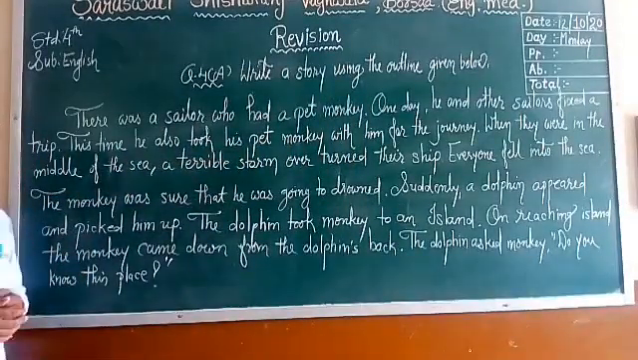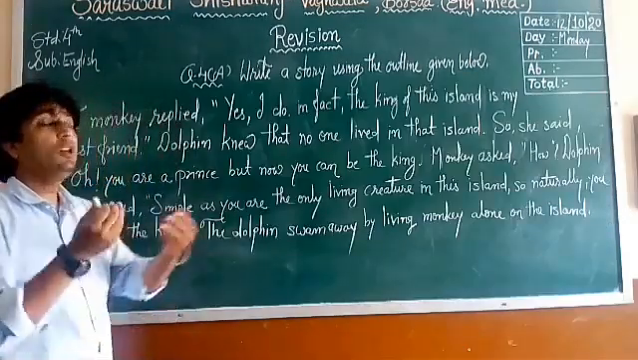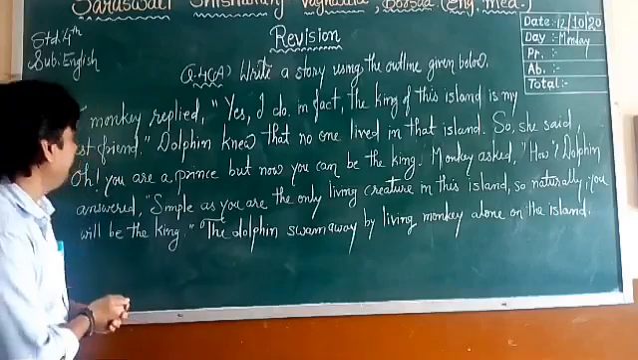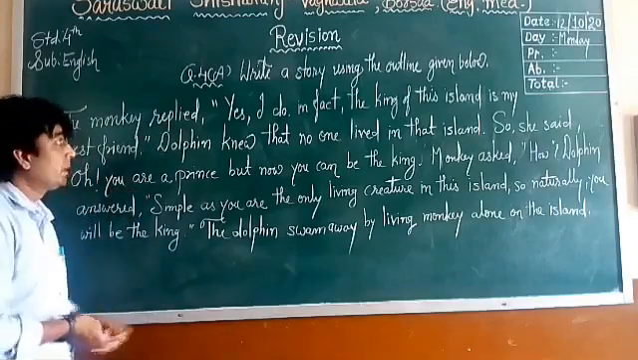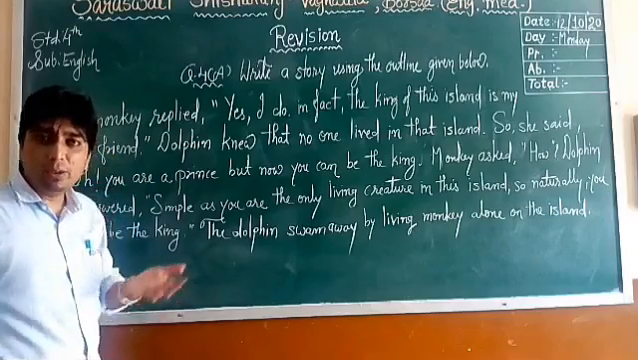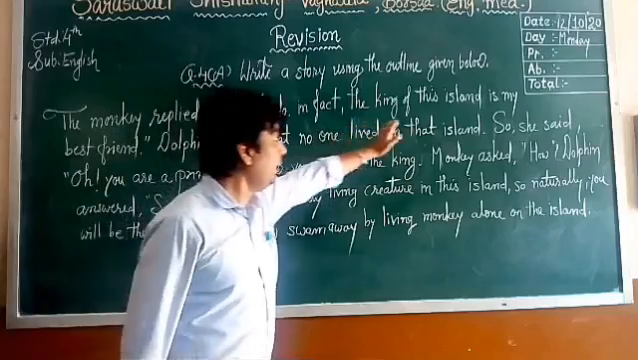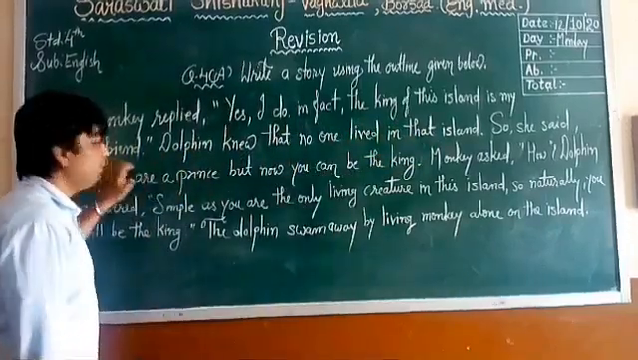Let's see the second part. Right, students. When the dolphin asked the monkey, "Do you know this place?" the monkey replied, "Yes, I do. I know this place." So the dolphin got confused. "The king of this island is my best friend."